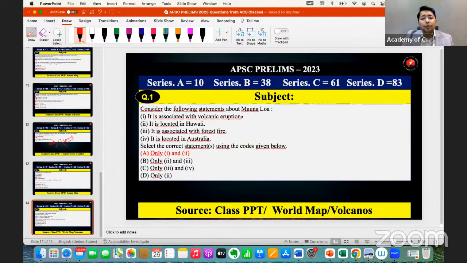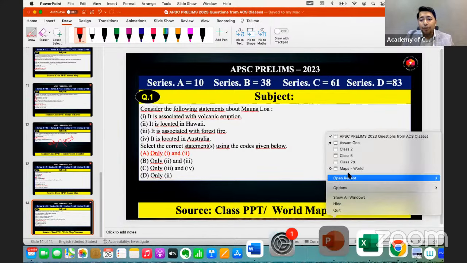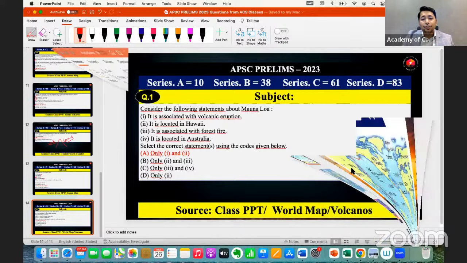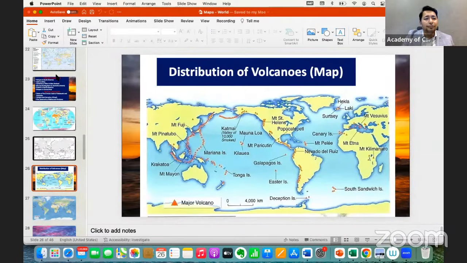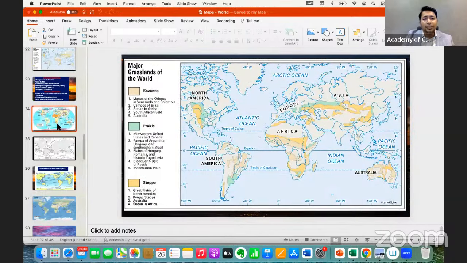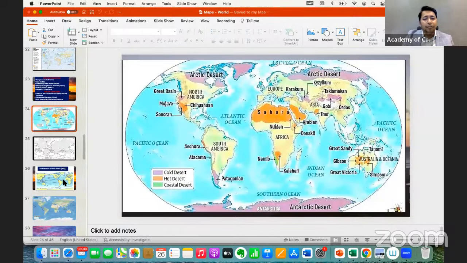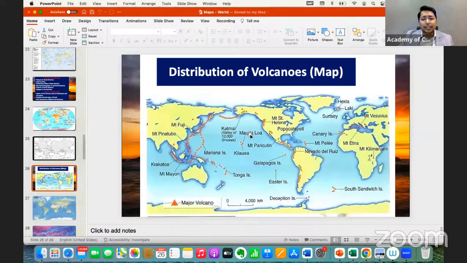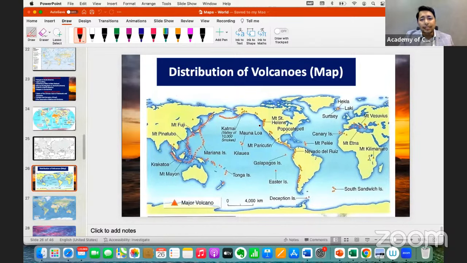So anyway, Mauna Loa, it is associated with volcanic eruption. And yes, it is located in the Hawaii Islands. So if you want to see the world map, how we used to discuss it in our class, see this. This is the world map. So we have different things in the world map. We discuss about the grasslands, we discuss about the deserts, and we discuss about the volcanoes. In this chapter itself, we have already discussed about the volcanoes. So we can show you the Mauna Loa, which is present here in the Hawaii Islands.